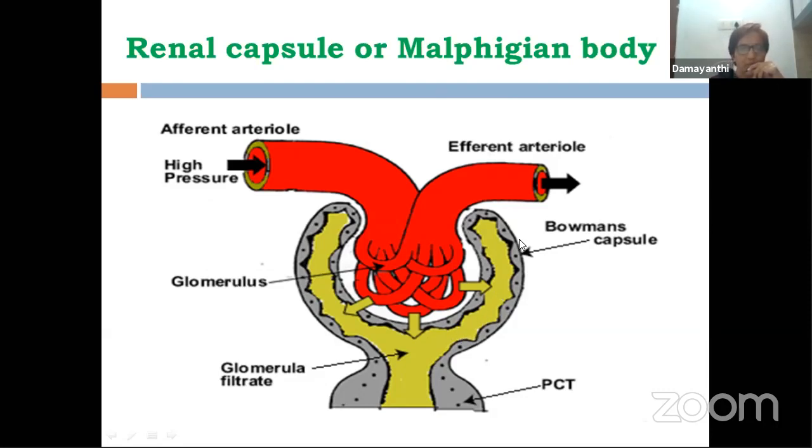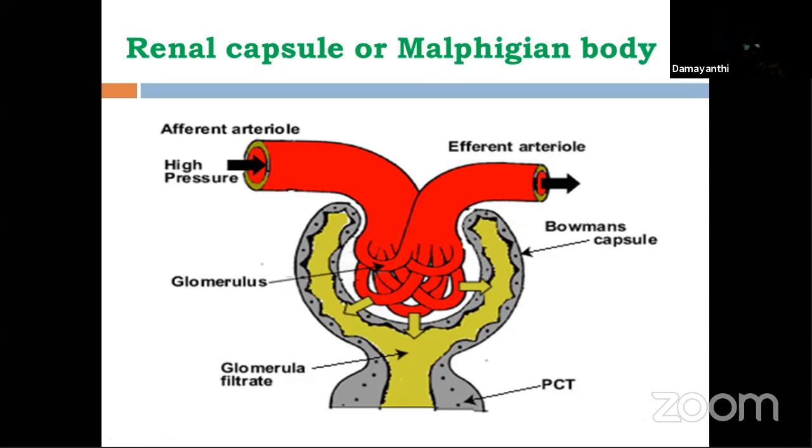Now, what are these cells made up of? Cells of Bowman's capsule are made up of squamous epithelial tissue. In the beginning itself, I told you we keep referring to squamous epithelial, cuboidal, etc. That was the reason I showed you that first slide. So this is Bowman's capsule. Both layers are made up of squamous epithelial tissue. Now, if we are talking about this inside layer, the visceral layer, the cells over here are called podocytes.